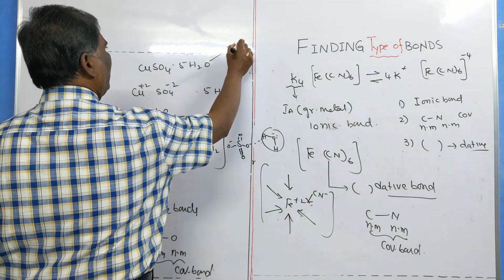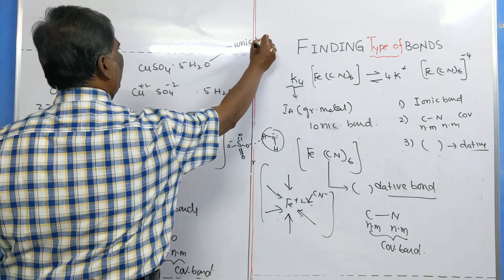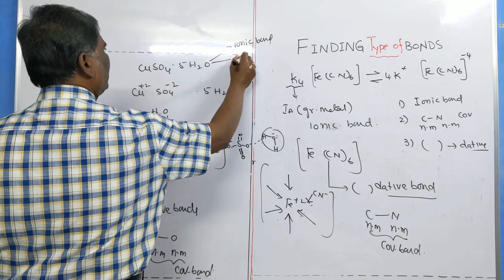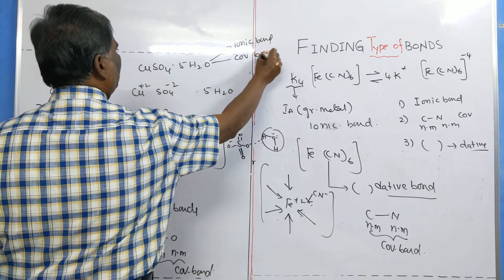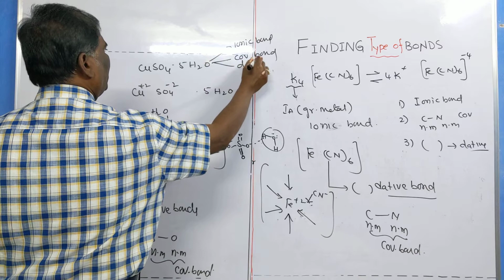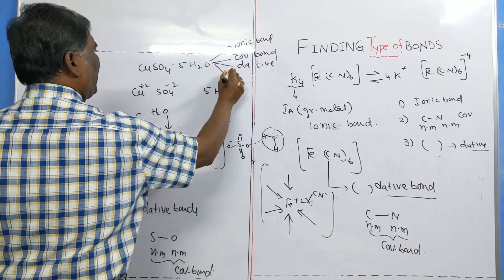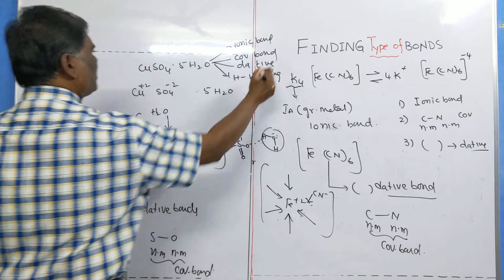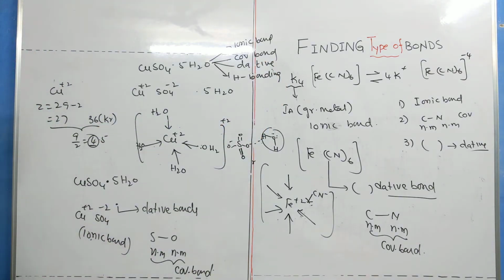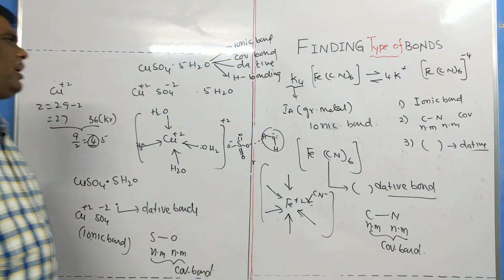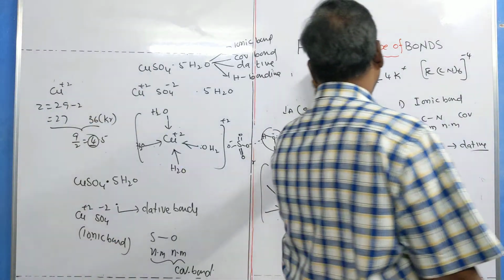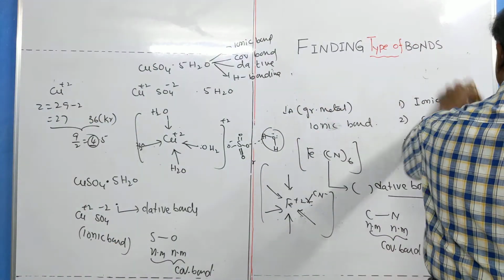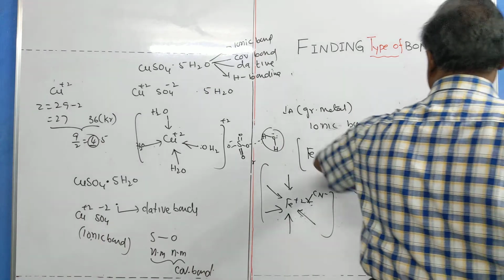One is ionic bond. Second one, covalent bond. Third one, dative bond. And fourth one is hydrogen bonding. These are the types of bonds present in pentahydrated copper sulfate.